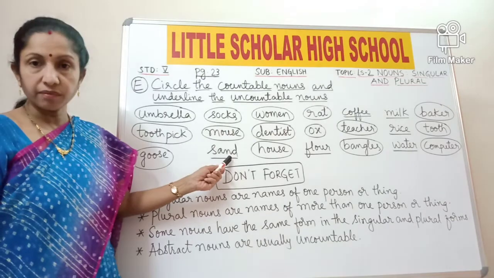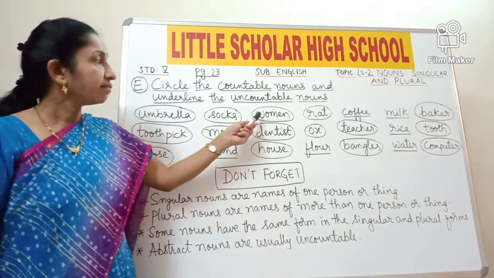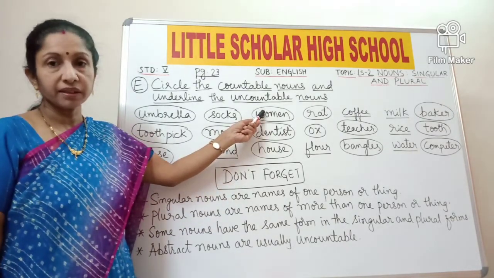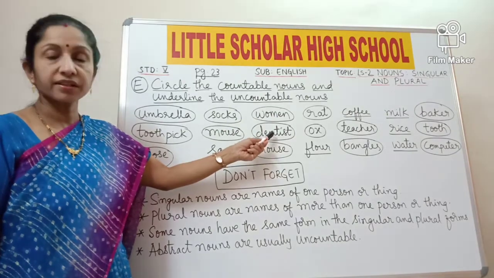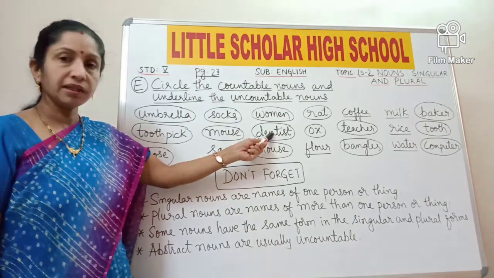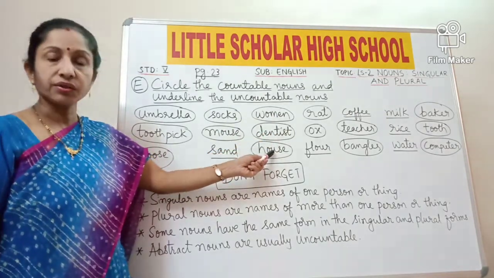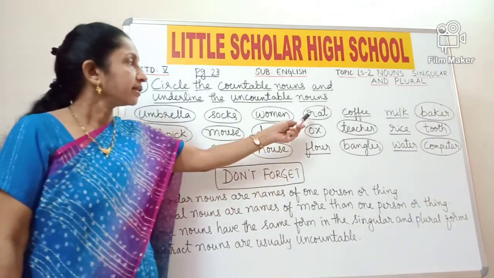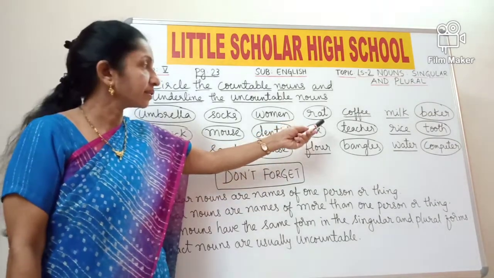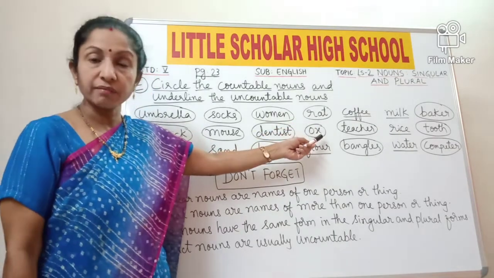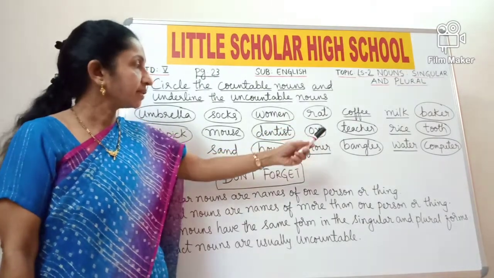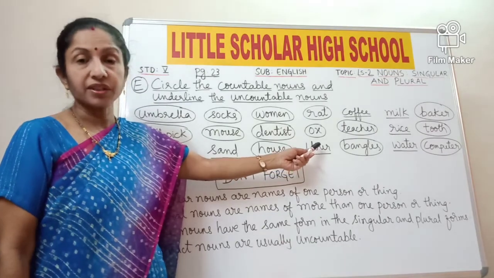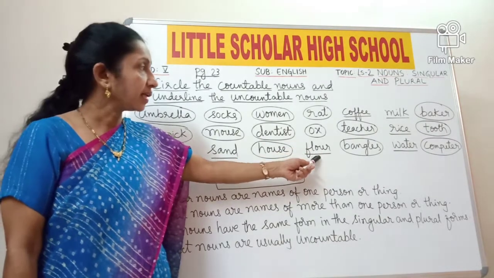Sand is an uncountable noun, so underline it. Women, you can count the number of women, it is countable. Dentist is a person, it is countable, so circle it. House, you can count the number of houses, it is countable, so circle it. You can count the number of rats, so circle it. You can count the number of ox, circle it. Flour is something which is uncountable, so underline it.